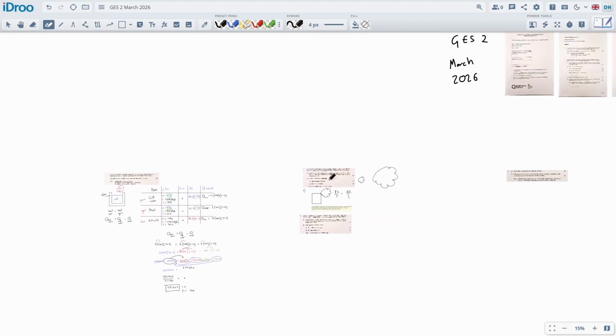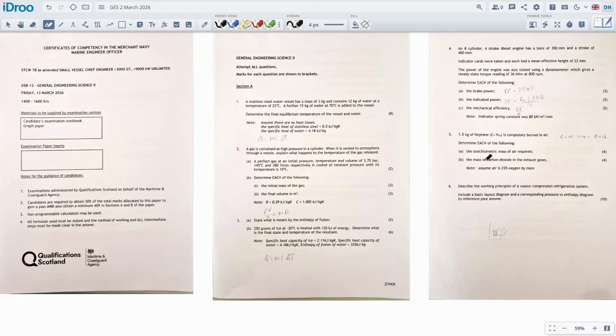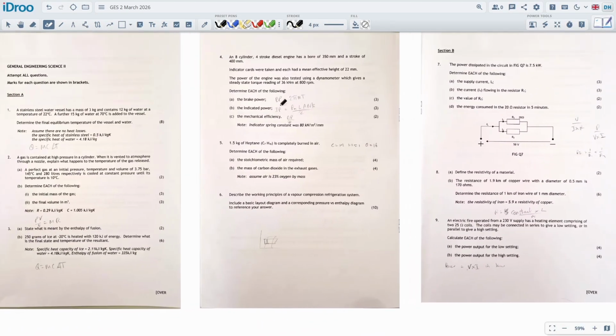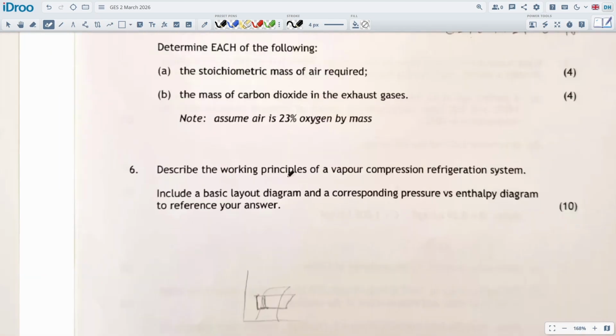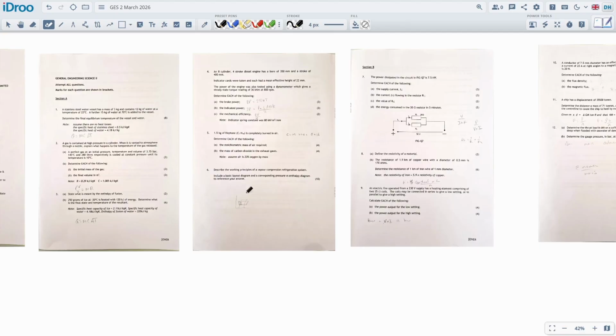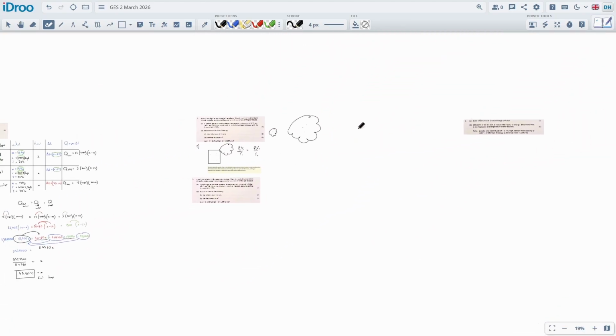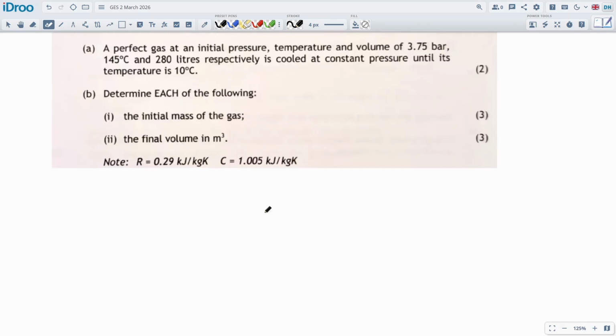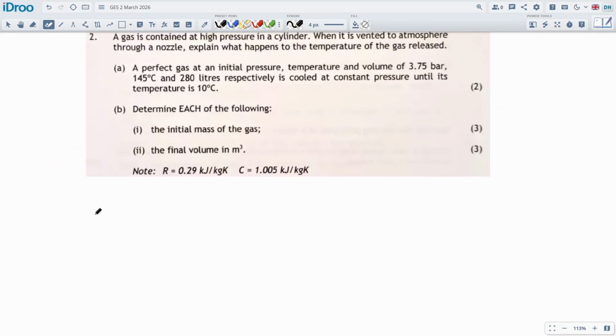One more thing I want to say about this paper is that usually there are some really big definition questions on here. The only definition question on here is this one, describe the working principles of vapor compression, for 10 marks. Usually there can be up to 4 questions like that where you go to definitions. I suppose this counts as one, but it's not marked, so strange. All right, so back to work then. Part 2A: a perfect gas has initial pressure and temperature of all this stuff, yes.